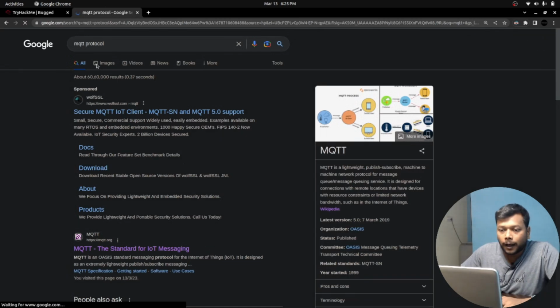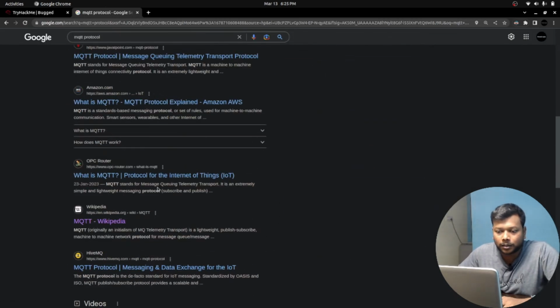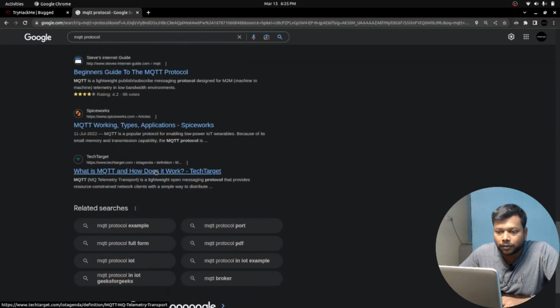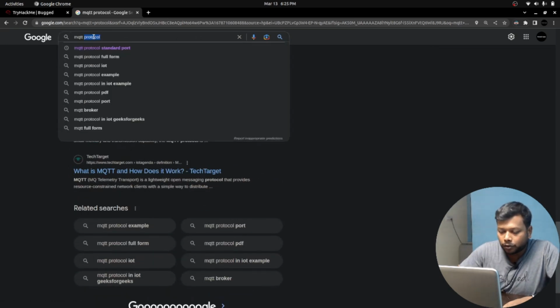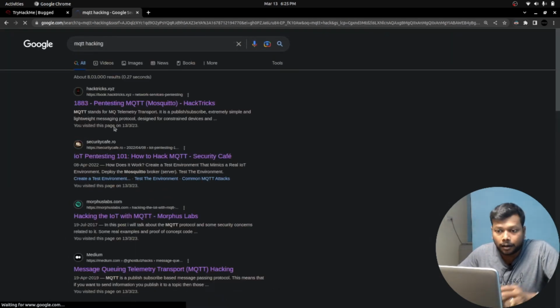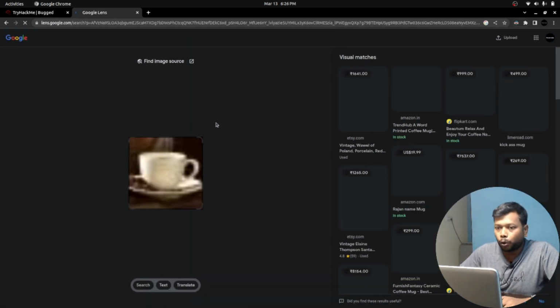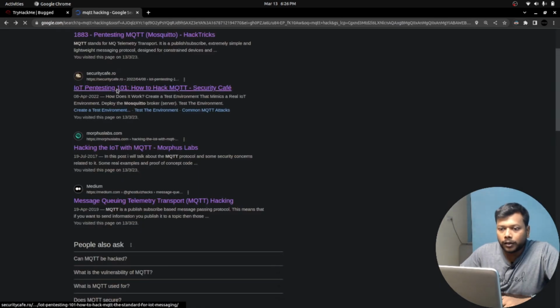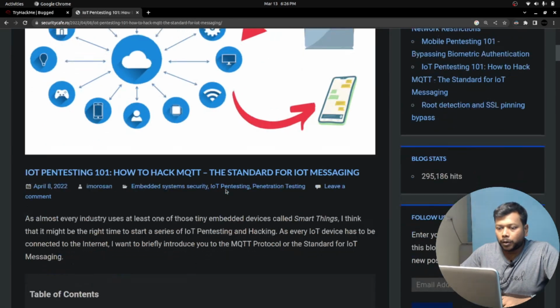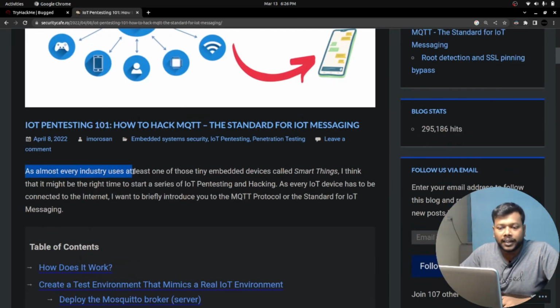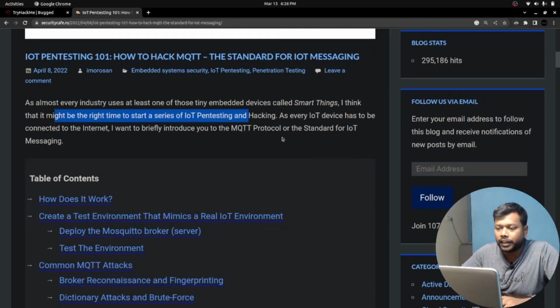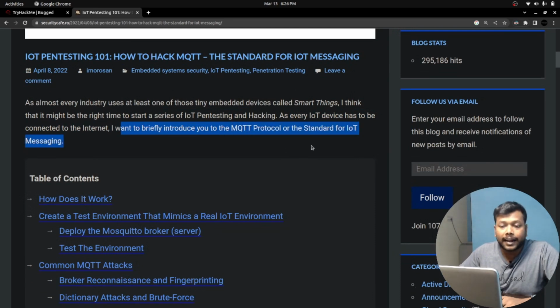There are multiple blogs explaining this amazing protocol, but I found one specific blog very informative. Let me open that blog, securitycafe.ro, IoT Pen Testing 101. So that's the blog. Look at this one. They say, as almost every industry uses at least one of those tiny embedded devices called smart things, it might be the right time to start a series with just an intro. As every IoT device has to be connected to the internet, I want to briefly introduce you to the MQTT protocol, the standard for IoT messaging.